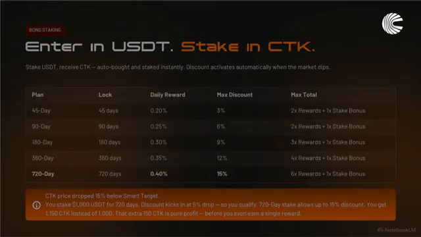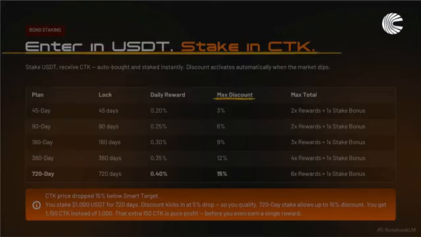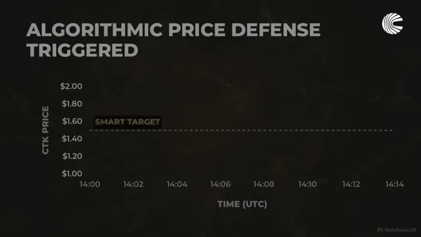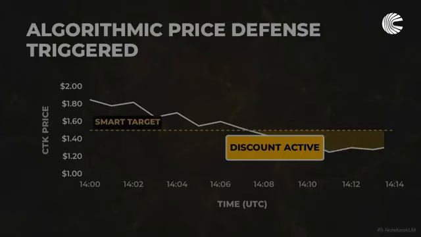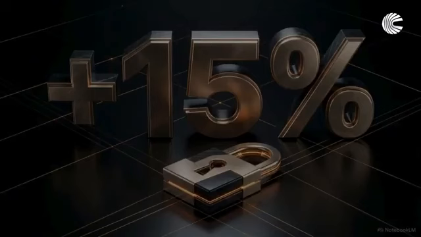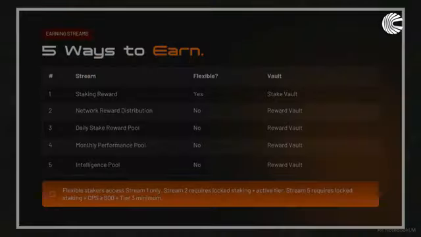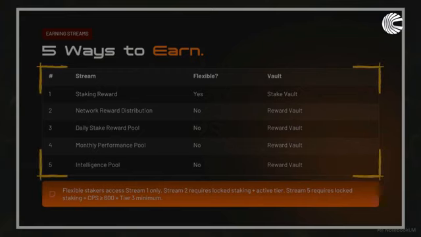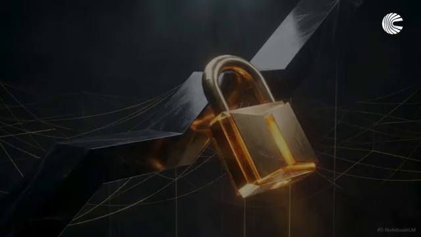For volatile conditions, Cortik uses bond staking. This chart details how the protocol capitalizes on market drawdowns by allowing users to enter in USDT while securing an algorithmic discount on CTK. When the CTK price drops below its smart target, depositing stablecoins immediately triggers this discount mechanism. A maximum lock secures up to 15% more tokens before any yield is calculated. Beyond standard staking rewards, this matrix lists the 5 distinct streams of income available within the ecosystem, each rewarding a different form of network participation. By enforcing deep, locked commitment, the protocol converts market volatility into a guaranteed mathematical advantage.